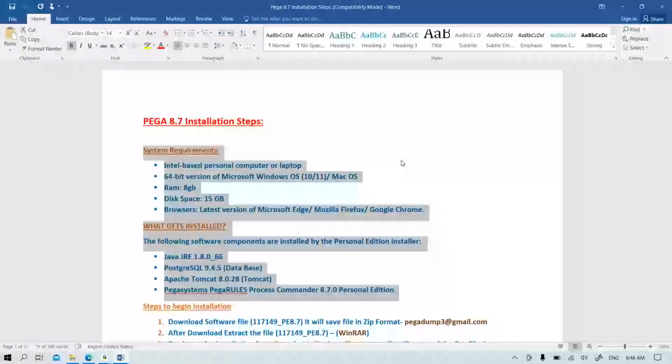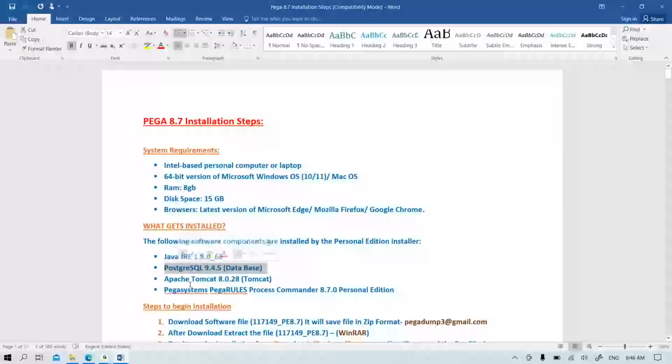And the other difference in real time is, here we are getting one default database and one default server, right? Because this is a personal edition. But in the enterprise server they will have a choice. Basically, the PEGA system supports all databases and servers. So in real time, if any database or any server is required, they will have a choice to select the name. Suppose they need some other SQL database or some WebLogic server, they can select as per their project requirement. But in the Personal Edition, we don't have any choice to select the database name and server name.